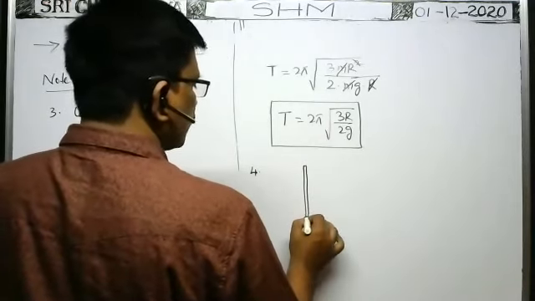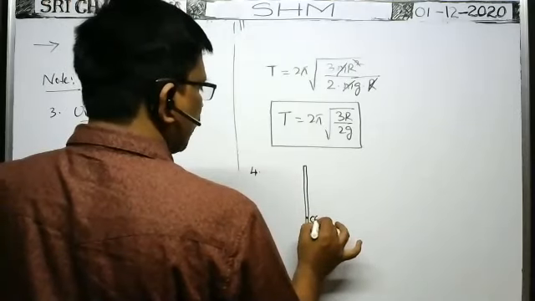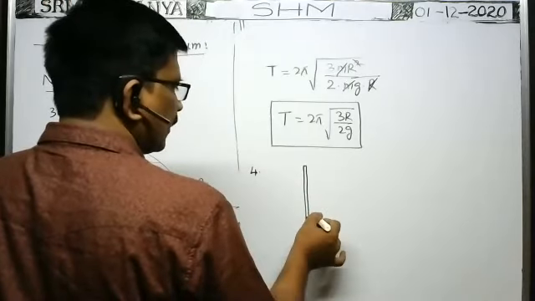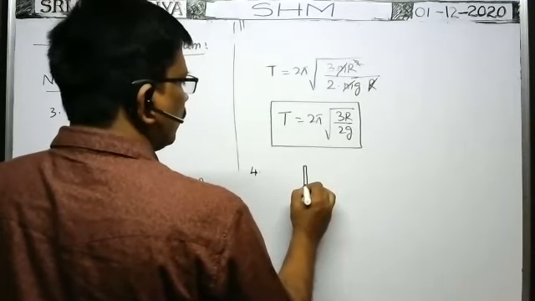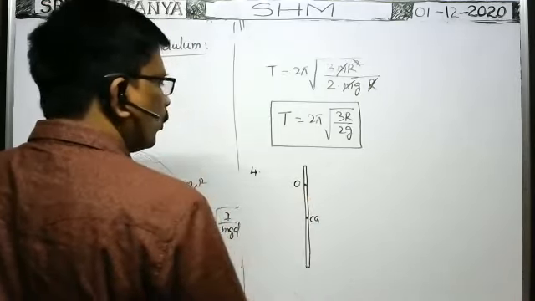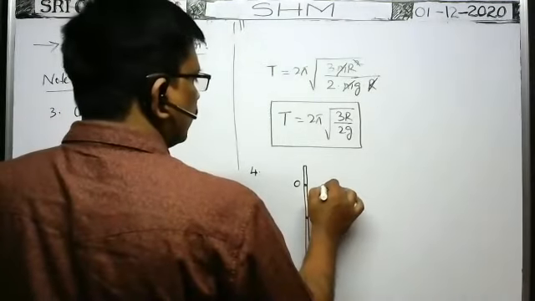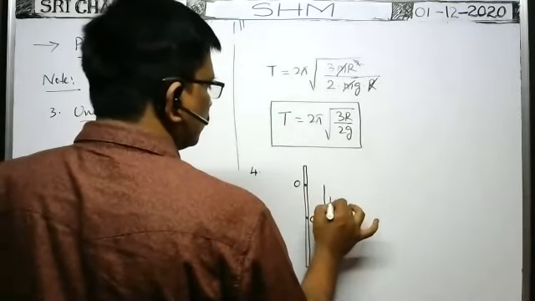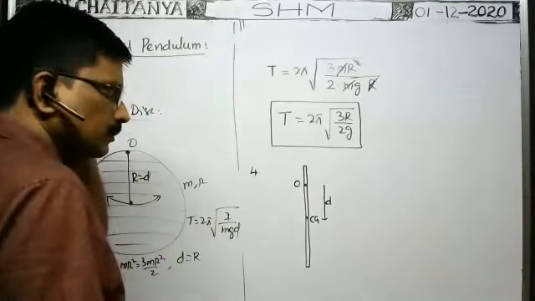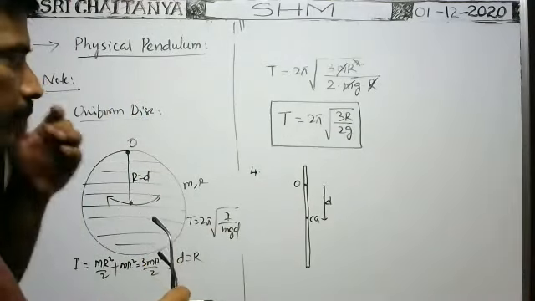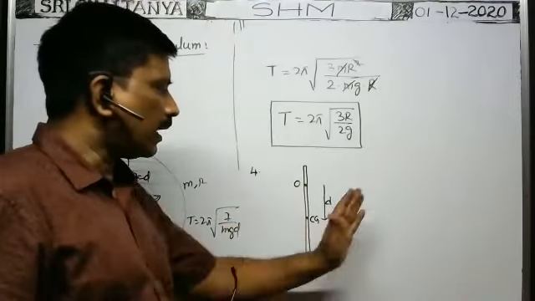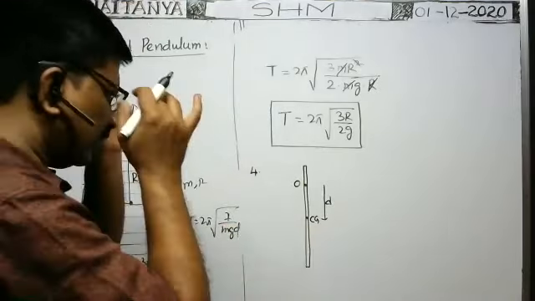It is the uniform rod, and this is the center of gravity of the uniform rod. Center of gravity is this one. The rod is not suspended at one edge. The rod is suspended at the point O. This distance is equal to d. Then what about the time period? About this point, whenever the rod is making oscillations, what is the time period?